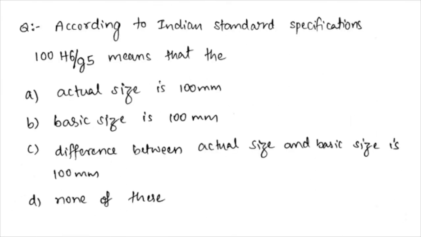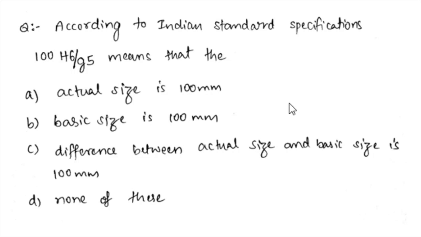And when you see the next question here, according to Indian standard specifications, 100 H6 by G5 means that the actual size is 100 mm, the basic size is 100 mm, the difference between actual size and basic size is 100 mm, or none of these. So according to the Indian standards, when you specify an assembly between hole and shaft like this, 100 H6 by G5, this 100 refers to the basic size. So here option B is the correct option.